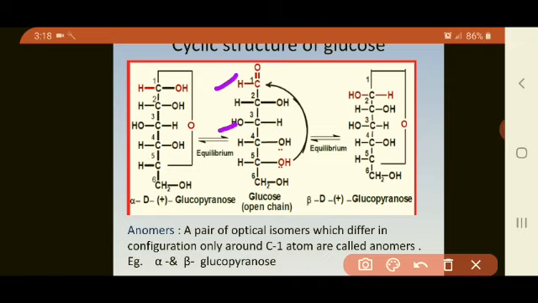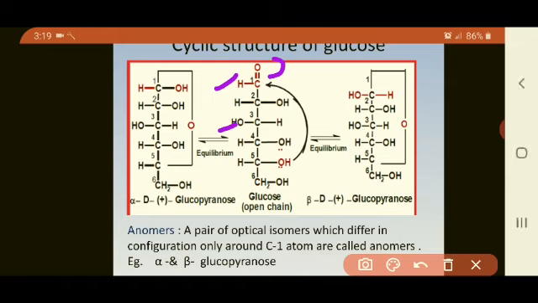Now, the OH group attached to the fifth carbon atom, along with its lone pair, goes towards the first carbon atom, and the double bond between C and O gets shifted towards the O. Here O becomes negatively charged, that is, O has the pair of electrons and it becomes free.